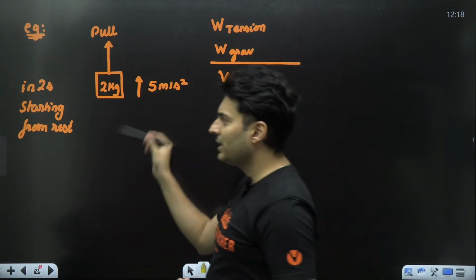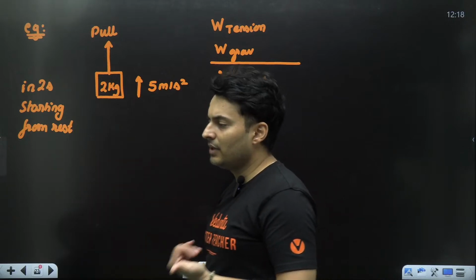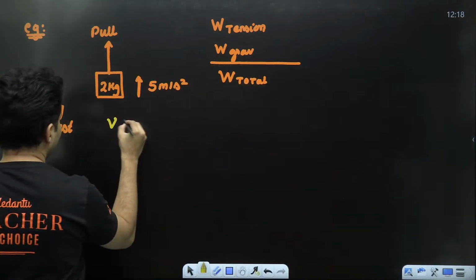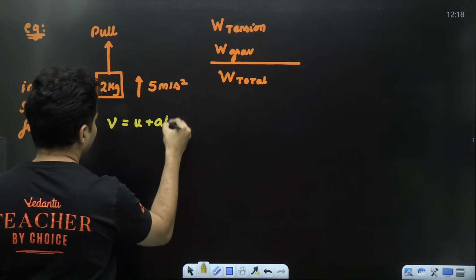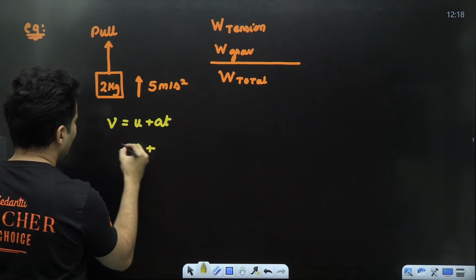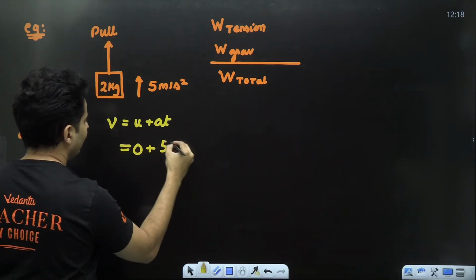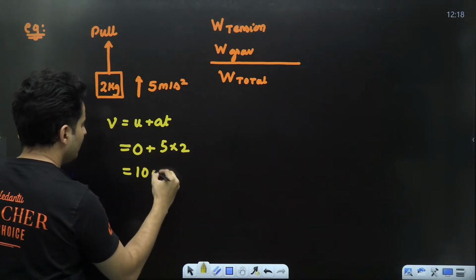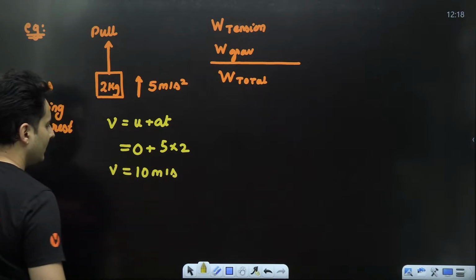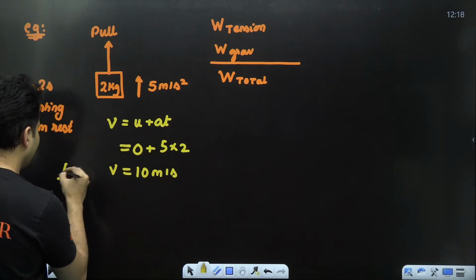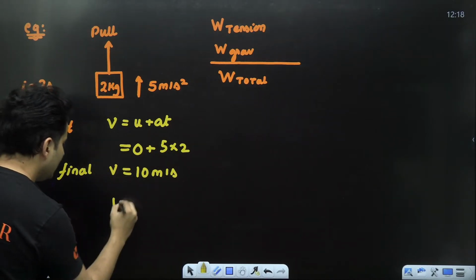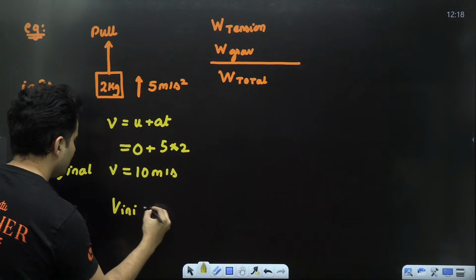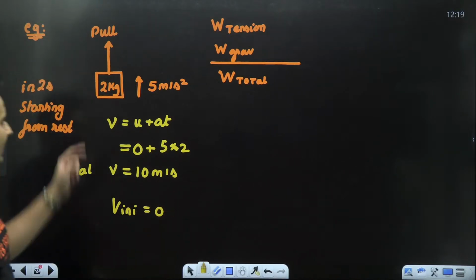To find velocity in 2 seconds, I will use kinematic equation. V is u plus at. Initial velocity 0. Acceleration 5. Time given to be 2 seconds. So it will be 10 meters per second. That is the velocity. This is basically final. Initial velocity was 0 because it started from rest.